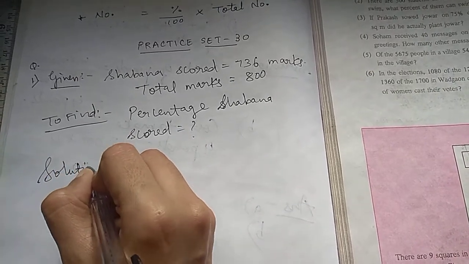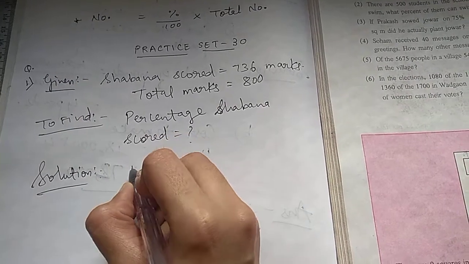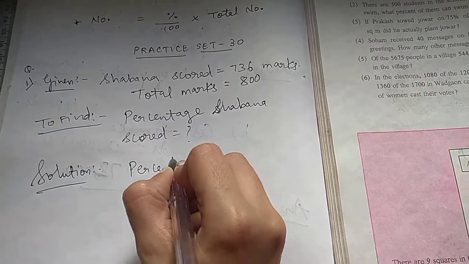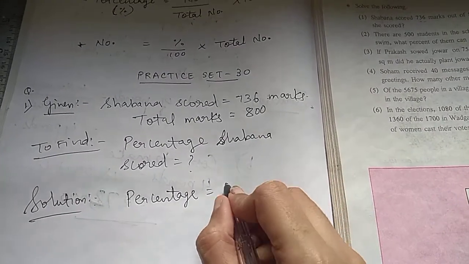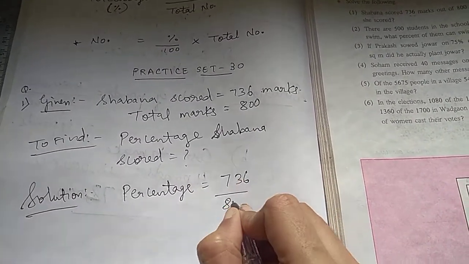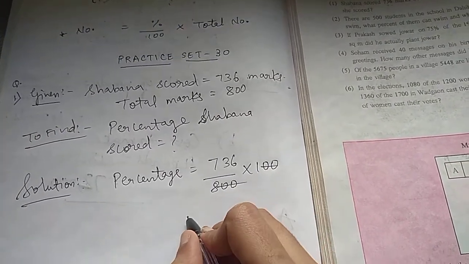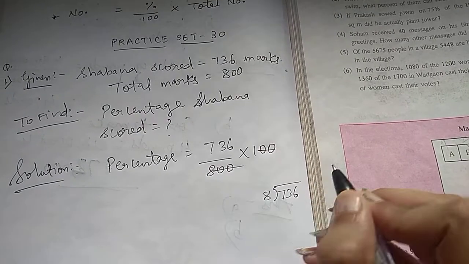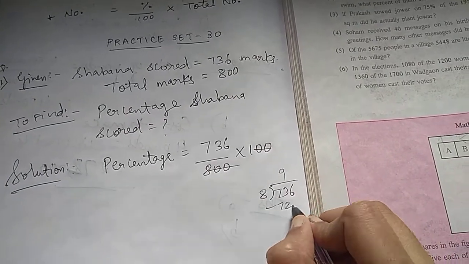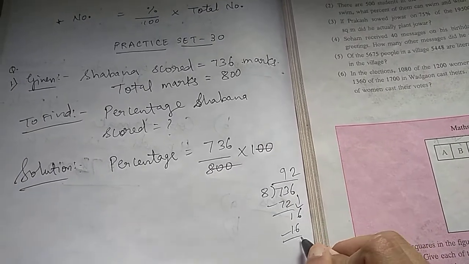Solution. Now percentage, what's the formula? Marks she got upon total into 100. Zeros cut. 736 divided by 8. 8 9s are 72. 8 2s are 16.